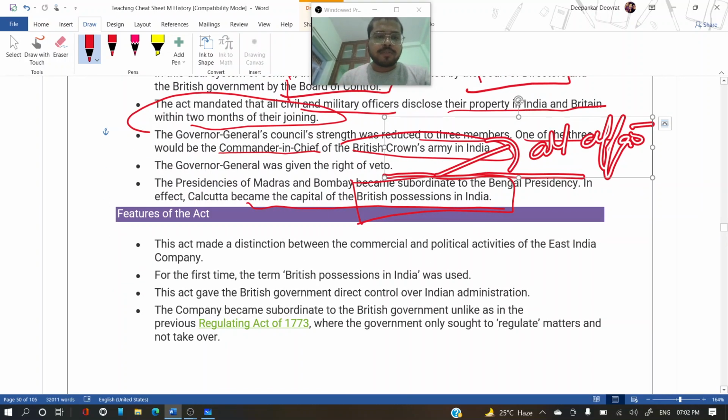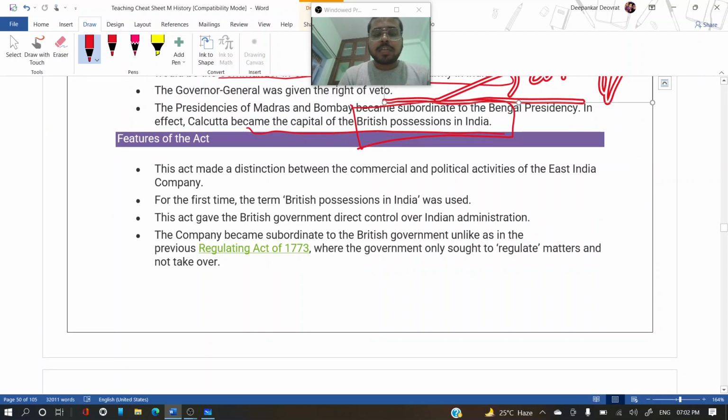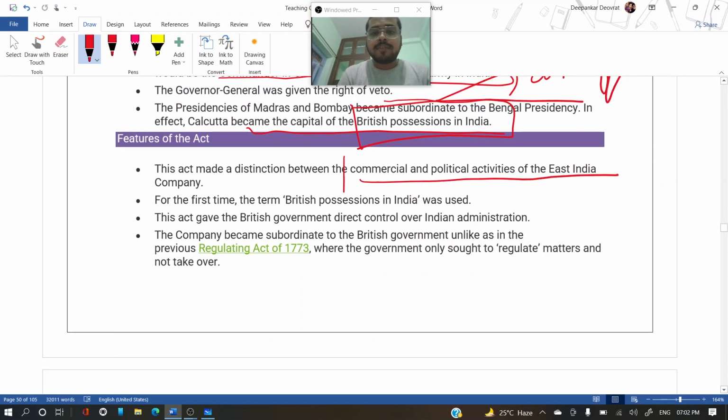So what were the features of the act? This act made a distinction between the commercial and the political activities of the East India Company. So earlier what was the East India Company doing? They were governing, doing administration work, political work, trading work, and business also. But now through this act, a clear demarcation was made that this is the political activity and these are the commercial things.